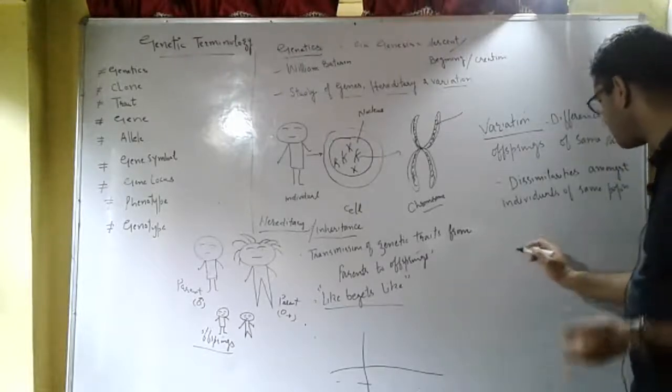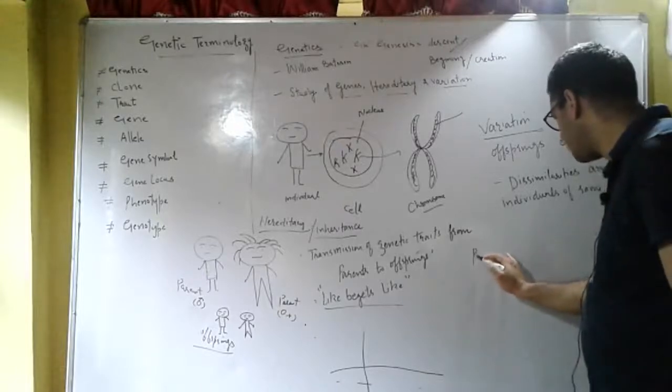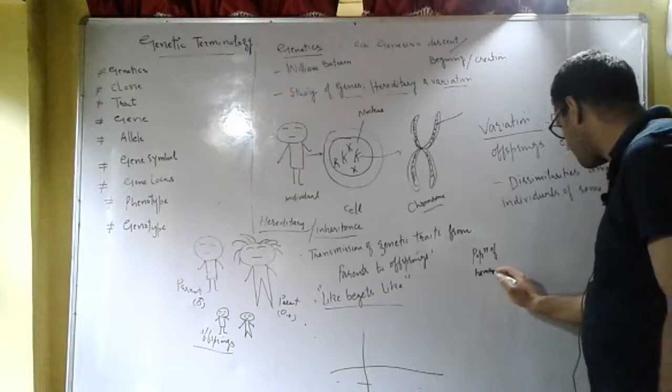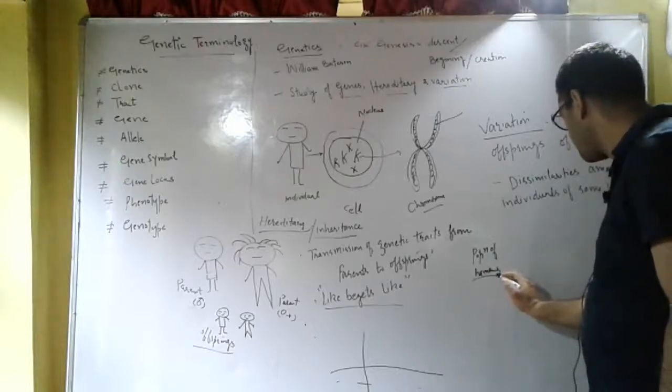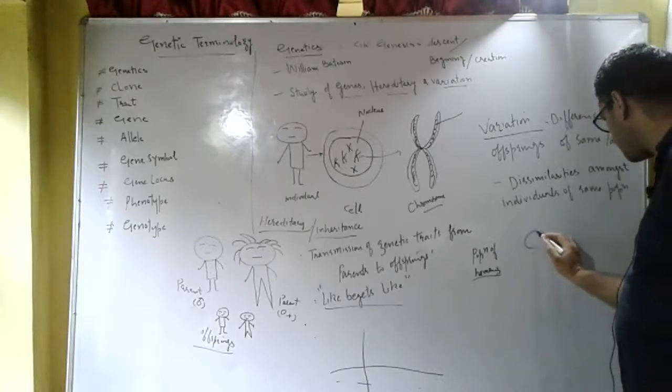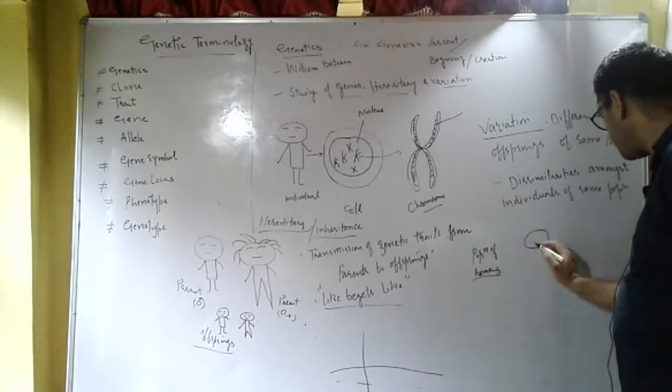So for example, if we take a population of humans, we find that there is variation.